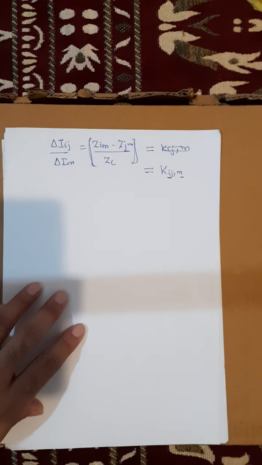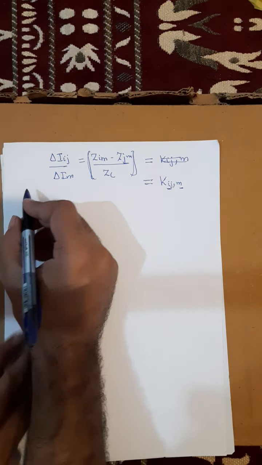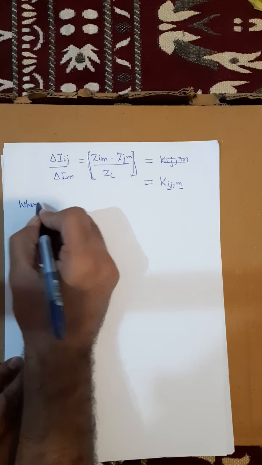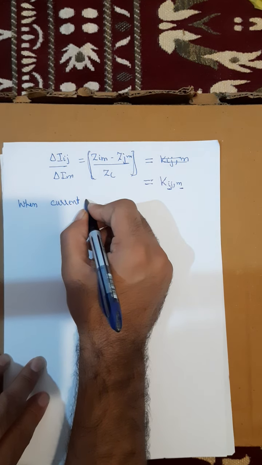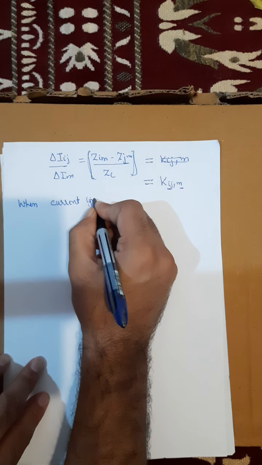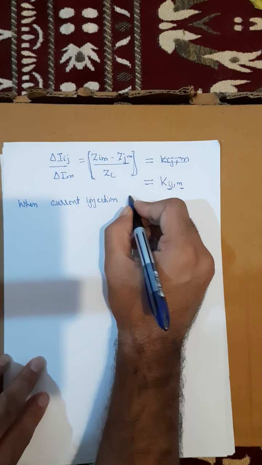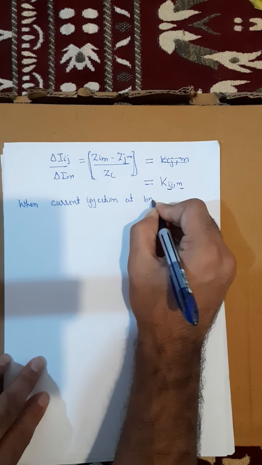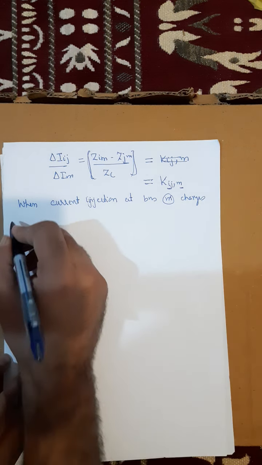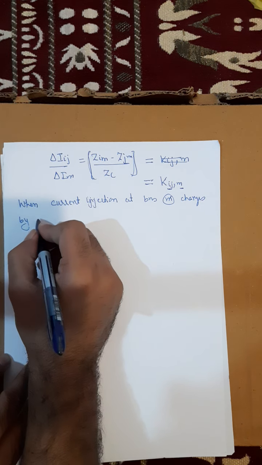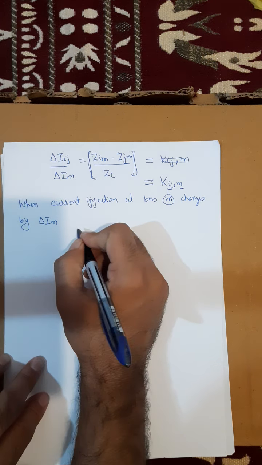Okay, so let us write it like that. When current injection at bus M changes by delta Im, what will happen?